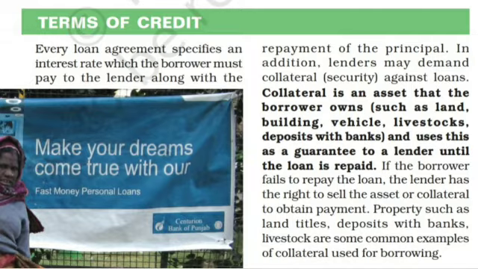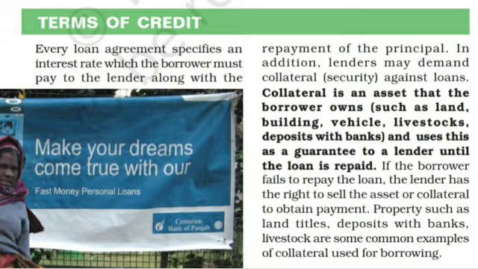All of you know that every loan agreement specifies an interest rate which the borrower must pay to the lender along with the repayment of the principal. That means along with the repayment of what money he borrowed from the lender, along with that a special interest rate also he or she wants to pay to the lender. More than this, the lenders also demand collateral.